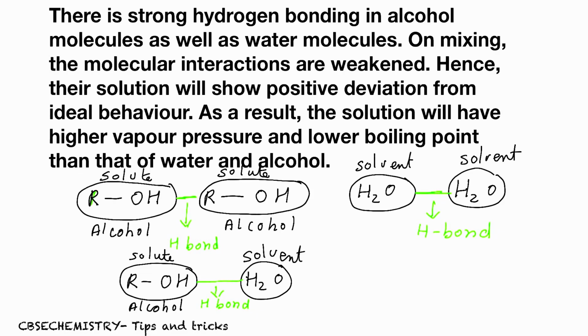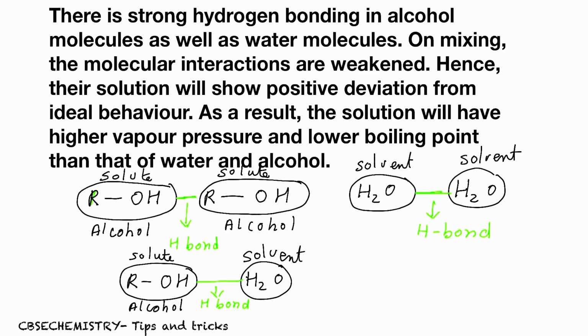Hope you understand. After mixing, hydrogen bond is established between alcohol and water, right? Between solute and solvent, right? But before mixing, very strong hydrogen bond exists between alcohol molecules. You can see these are alcohol molecules. Between alcohol molecules, very strong hydrogen bond exists. And also between water molecules, very strong hydrogen bond exists. So what we can say, before mixing, very strong hydrogen bond exists between solute molecules and between solvent molecules.